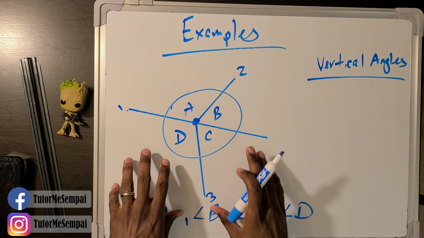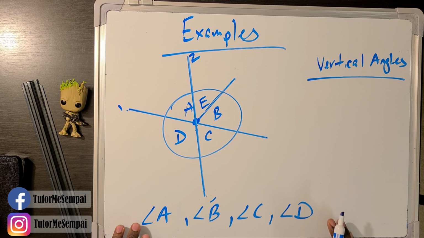You might have all of these. Now, this would be your second line that you have to worry about, right? 1, 2, and you might have this shoot off line here. And you might be tempted to say, well, if this is that, D and E might be vertical angles, or maybe D and B might be vertical angles, but that's not the case. Remember, you're going to be looking at the angles formed by these two lines. So if you don't have two straight lines, none of your angles are going to be vertical angles.